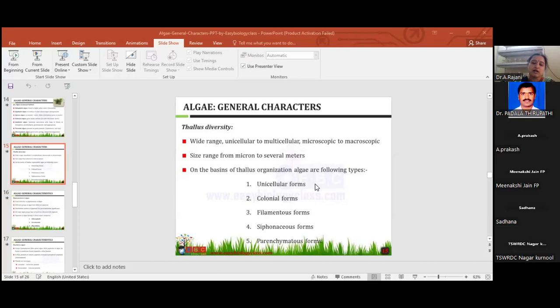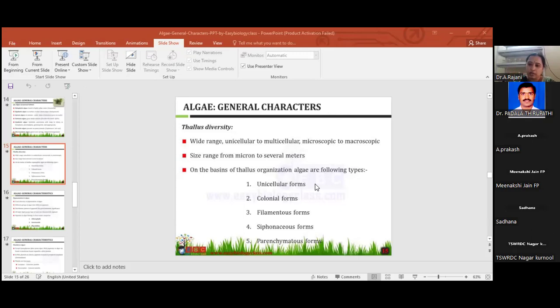And coming to the heterotrichous also. Heterotrichous meaning here 2 parts are there. One is the horizontal position, second one is the vertical position. Horizontal part is called prostrate system or creeping system, while the vertical part is the projecting erect system.